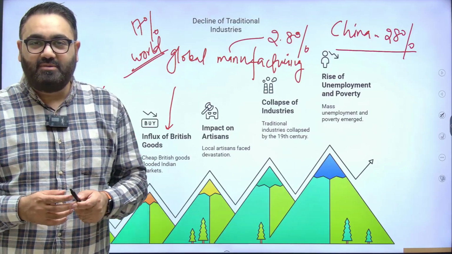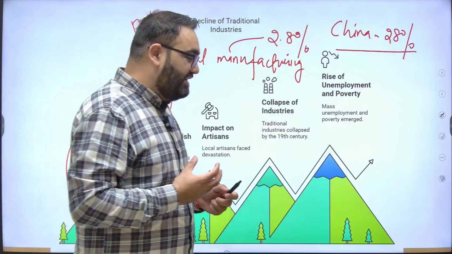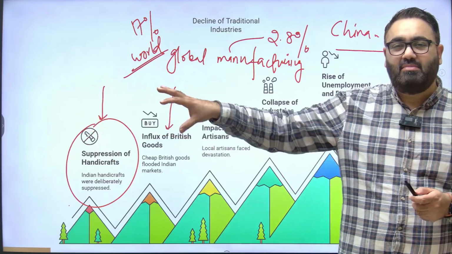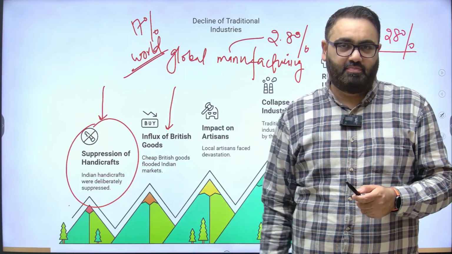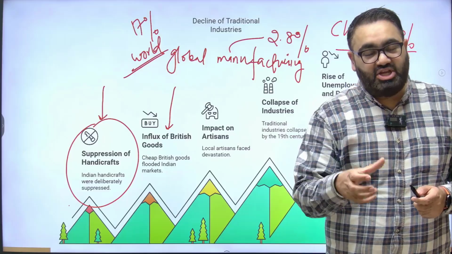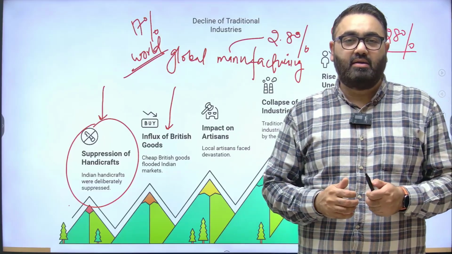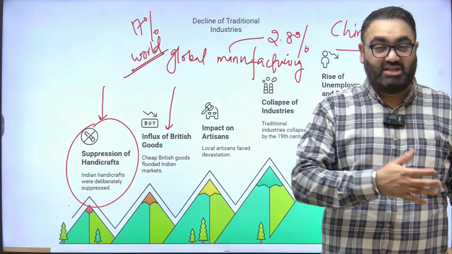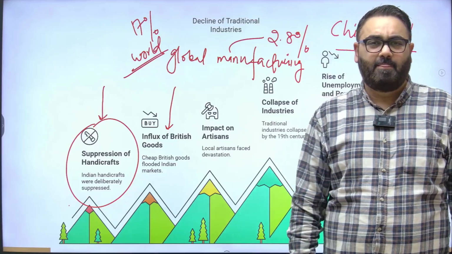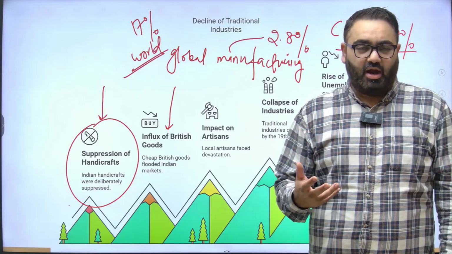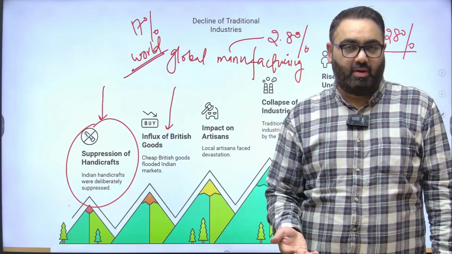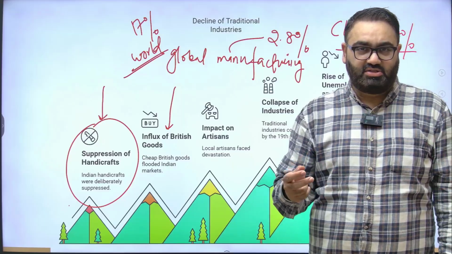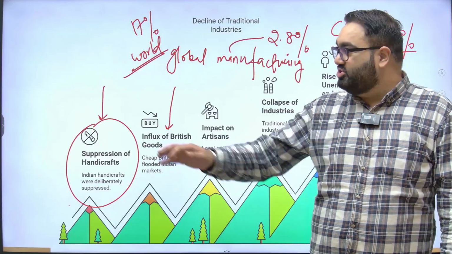Why am I telling you this here? Because a similar situation existed at that time. The Britain and India equation is similar to what the China and India equation is right now. In terms of a lot of cheaper goods being in our market, people who are price conscious would often opt for those things that are cheaper, as it happens in the Indian market today. The reason you opt for Chinese products, despite knowing that their quality may not be up to the mark, is because they're cheaper, more affordable as compared to other stuff that is maybe Indian made. The same situation happened there as well.